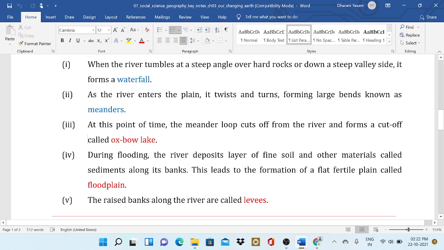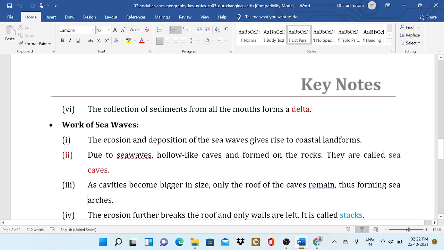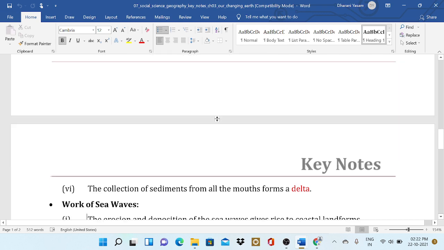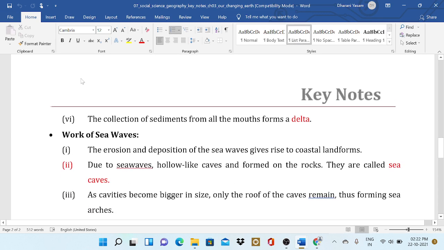The raised banks along the rivers are called levees. These are the terms you should remember. The collection of the sediments at the mouths forms a delta. Example, the Sundarban Delta that forms due to the Ganga and the Brahmaputra rivers.